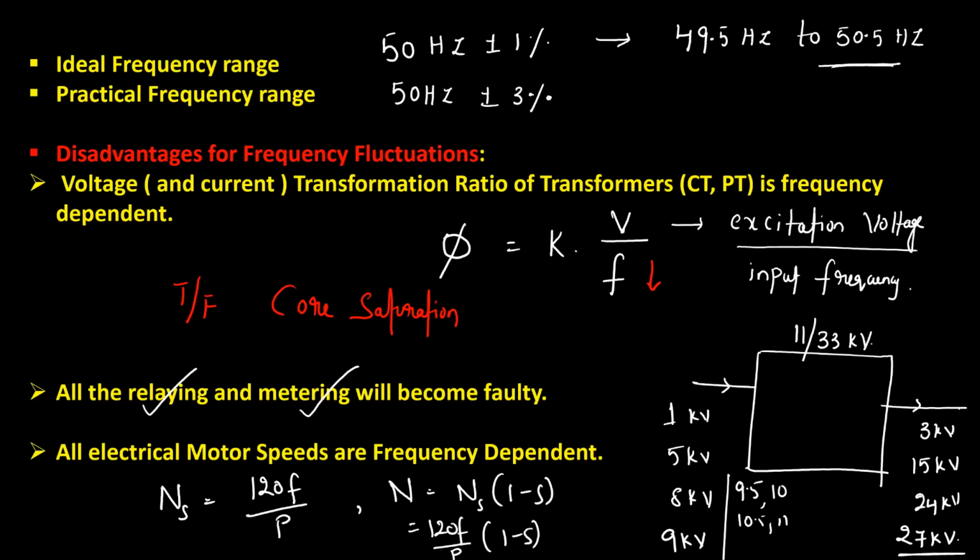So once your frequency changes, the rated speeds of all your synchronous motors and induction motors will be affected, which will directly impact the output of the industry, because 70% of the electrical load is induction motors. Once your induction motor speed is no longer constant, the output of the industry will be severely affected. So these are the major disadvantages of frequency fluctuation. Your frequency should not fluctuate beyond a certain limit.